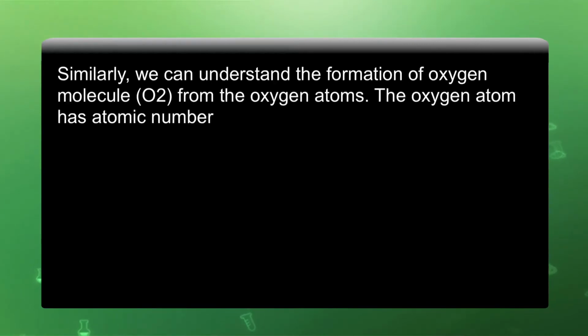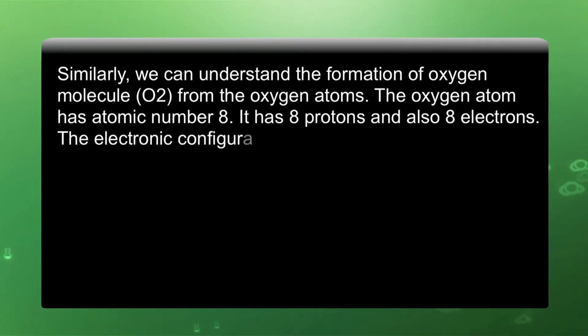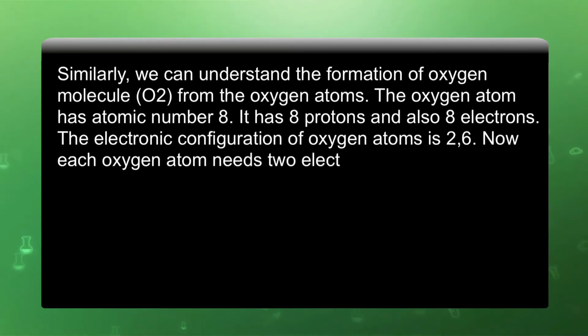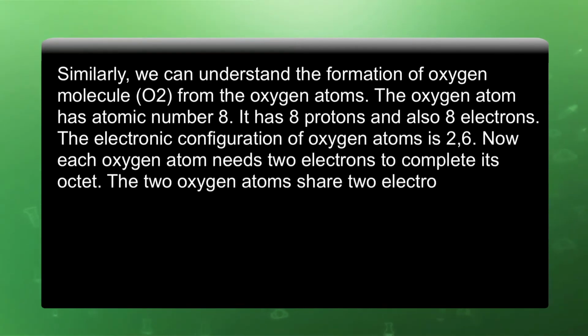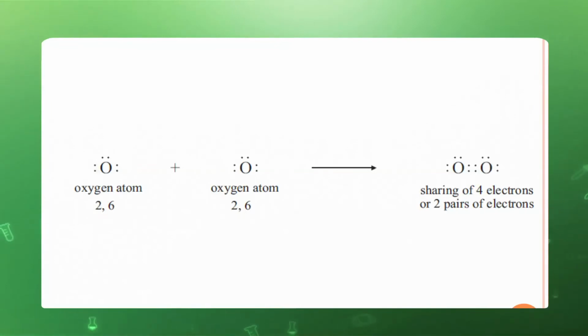The oxygen atom has atomic number 8 and it has 8 protons and 8 electrons. The electronic configuration of oxygen atom is 2, 6. Now, each oxygen atom needs 2 electrons to complete its octet. The 2 oxygen atoms share 2 electrons and complete their octet as shown below. Here, as both the oxygen atoms need 2 electrons, both will share 2 electrons each, and ultimately they are bonded by double covalent bond.